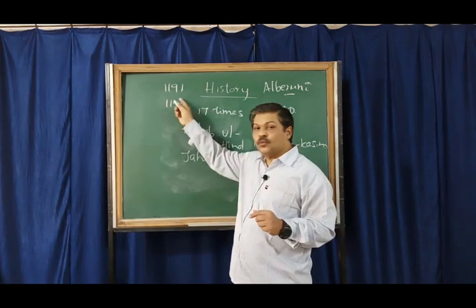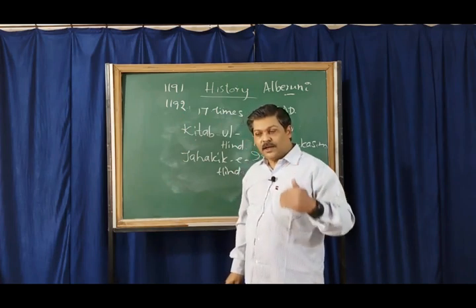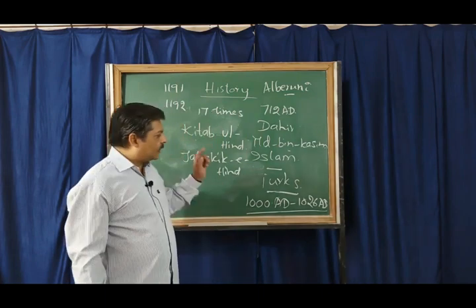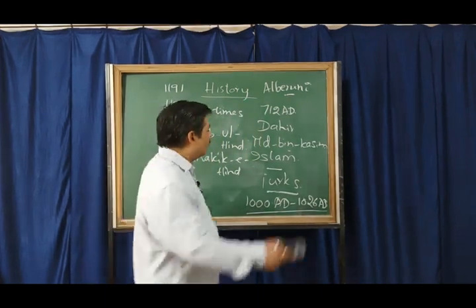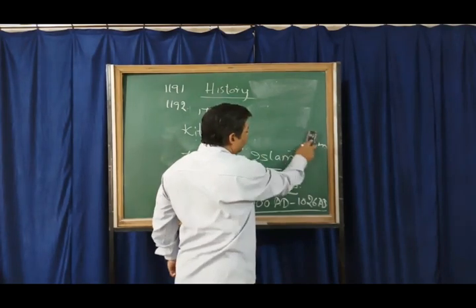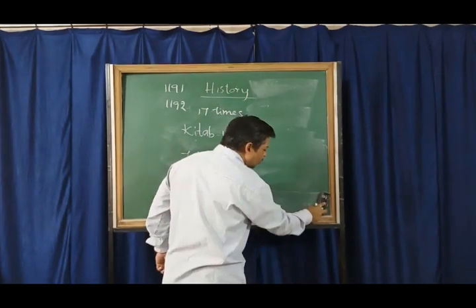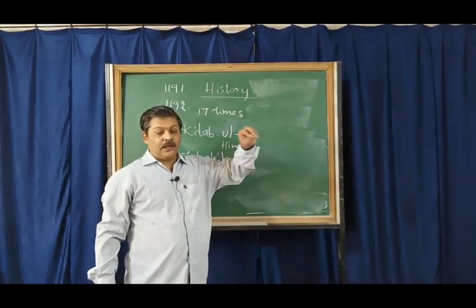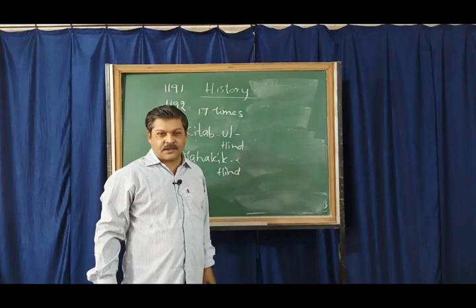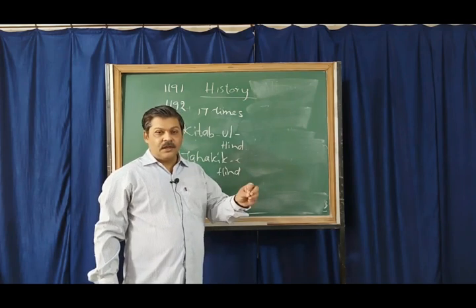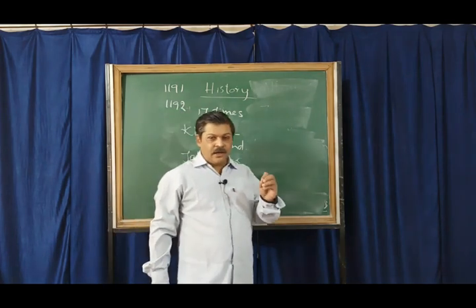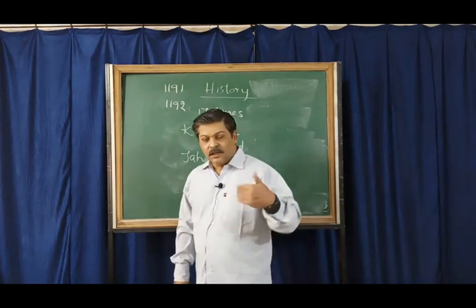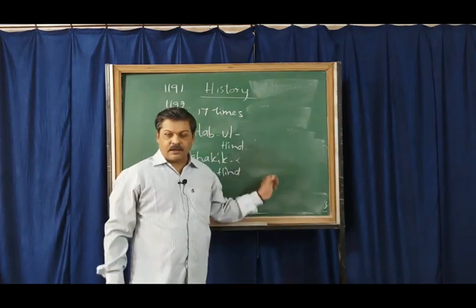However, in 1192, Muhammad Ghori reorganized his army and invaded again. At the same place, Tarain, in the second battle of Tarain, Muhammad Ghori defeated and killed Prithviraj Chauhan. So this was one of the historic battles in our Indian history, which marked the entry of the Muslims in Indian politics. So here Prithviraj Chauhan died.